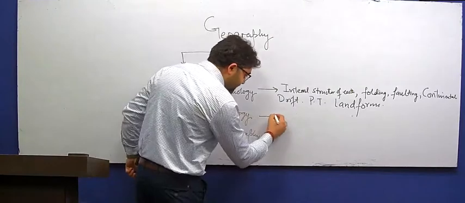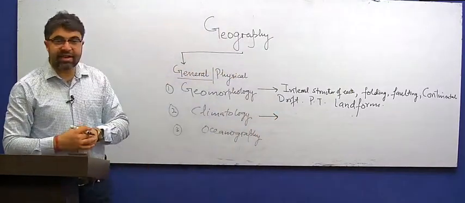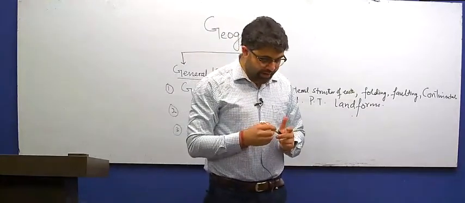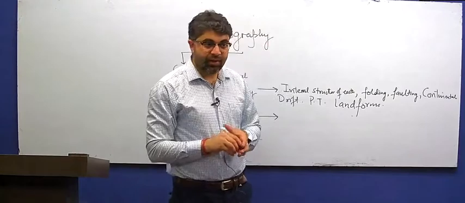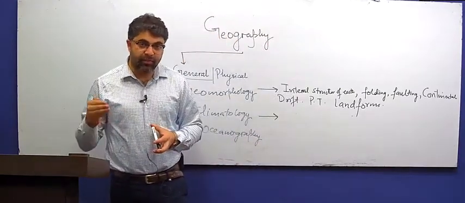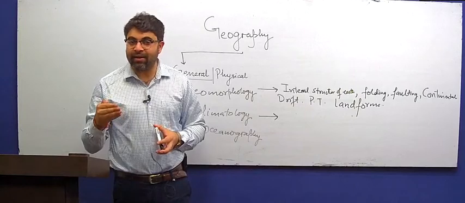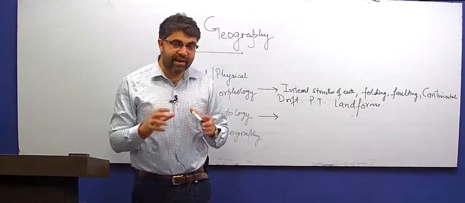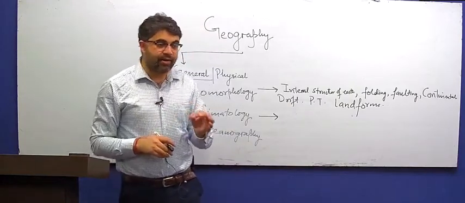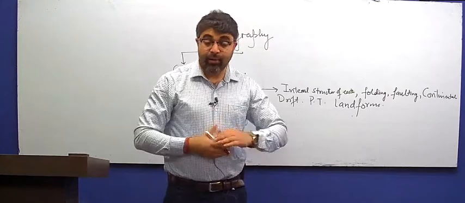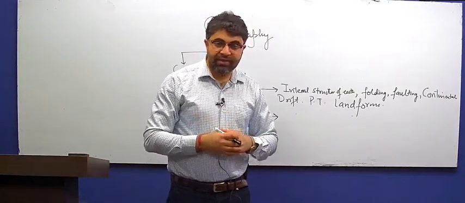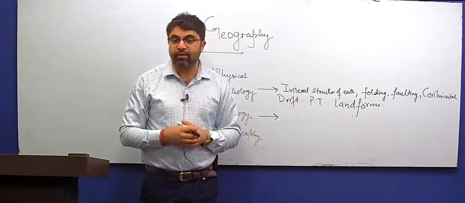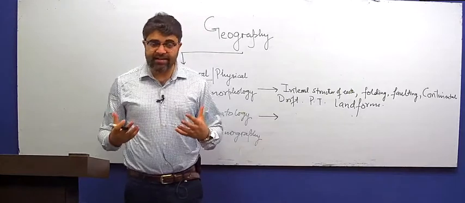Then the second topic is climatology. What is climate? As per the World Meteorological Organization, the average weather condition of a place for about 31 years is called climate. Therefore, to understand climate, we must understand the components of weather. And how do we define weather? We say it is the physical state of the surroundings, the day-to-day changes of the surroundings.